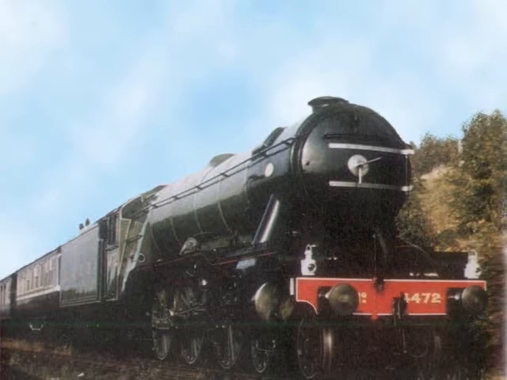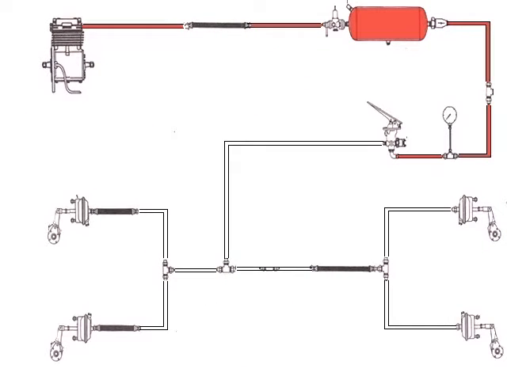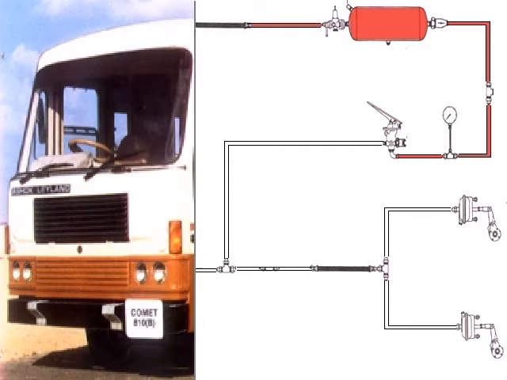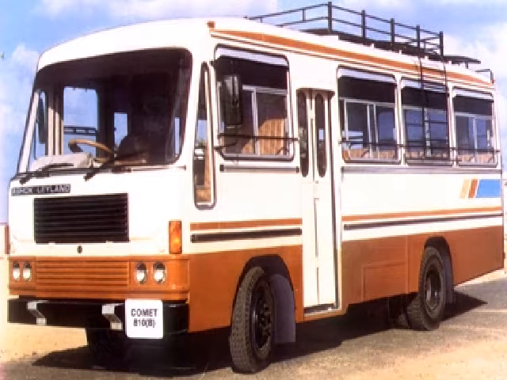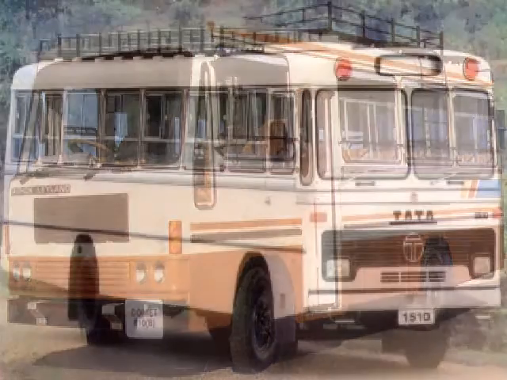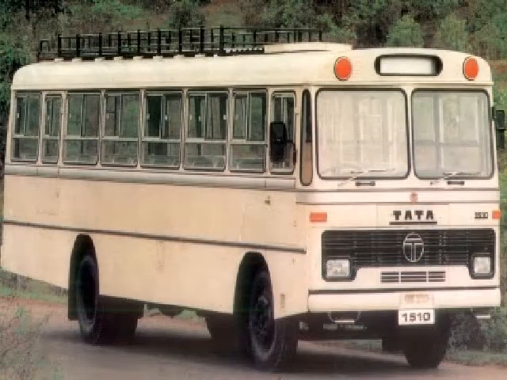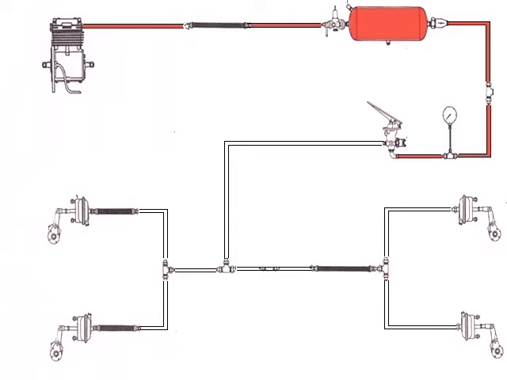Evolution of braking system. Air pressure braking was first used in the railways in the 1920s. Full air pressure braking was introduced in India during the early 60s. When the same was introduced in commercial vehicles, it started with a single line circuit. In this, when brakes are applied, the air pressure is transmitted to all the four wheels simultaneously.